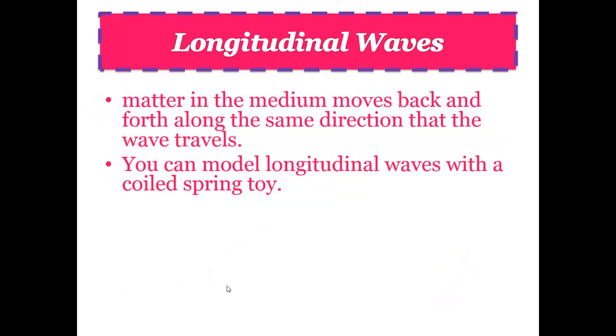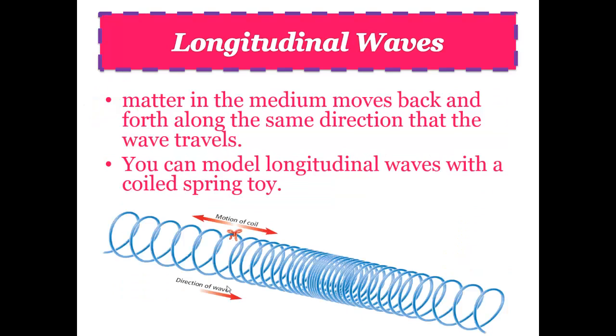Now the second type we have is a longitudinal wave. You could kind of think of this in terms that it's long, so longitudinal. The definition is the matter in the medium moves back and forth in the same direction that the wave travels. The easiest way, again, look at the picture. It's a coil. It's like a spring toy. If you've ever seen a slinky, that's what it looks like.